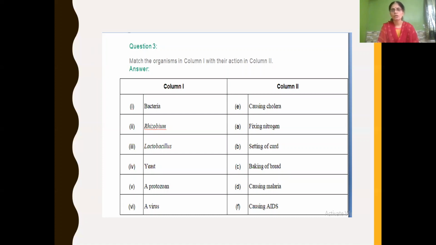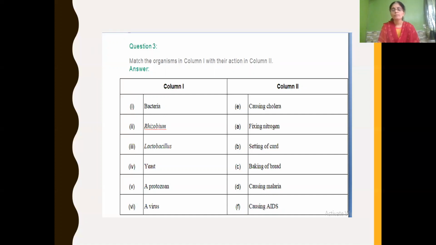Bacteria causing cholera. Rhizobium, we know that it is used in fixing nitrogen. Lactobacillus, it is a bacteria used for making curd, setting of curd. Then yeast, it is used in baking bread, all fermented food items, isn't it? So yeast, baking of bread. Protozoan, causing malaria.